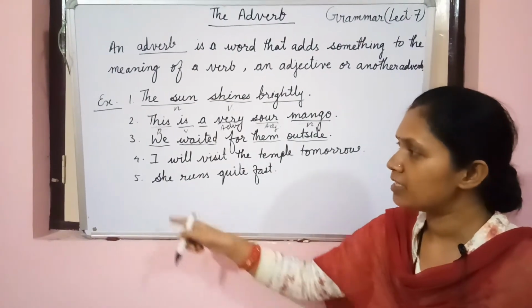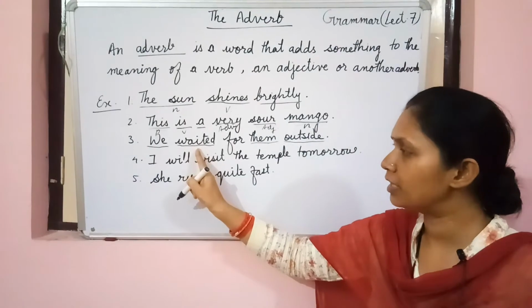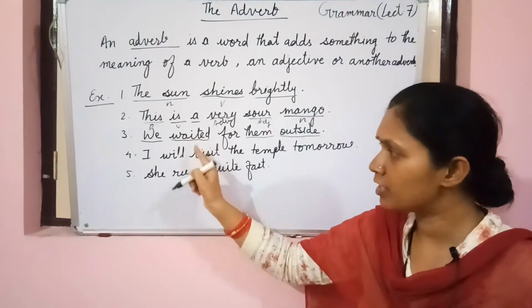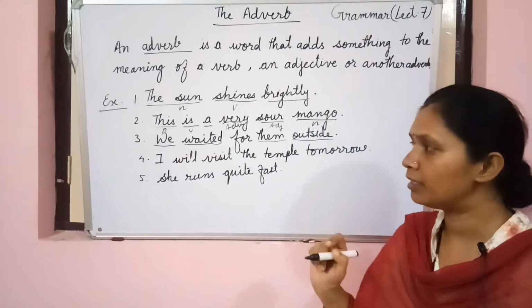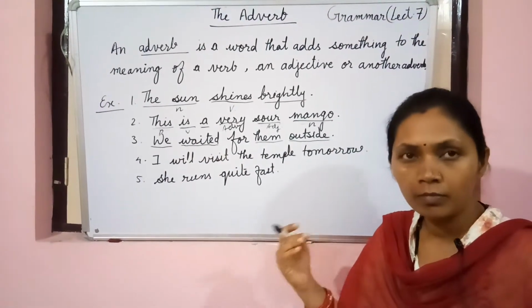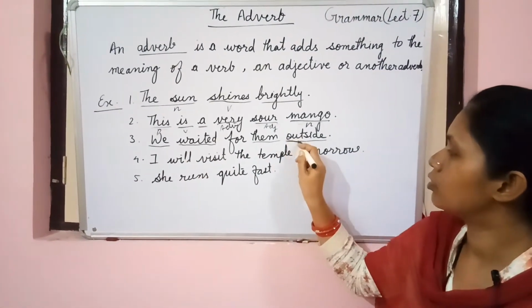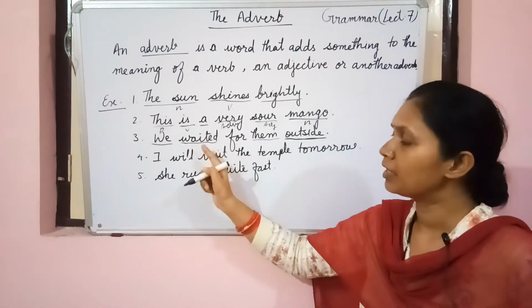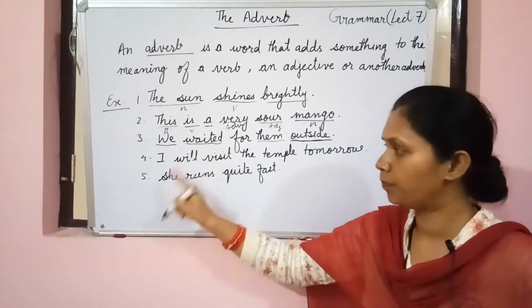Now look at this sentence. You know that this is the pronoun, this is the action word in this sentence, and find out if there is something which is telling about this action. We waited for them outside. Where did we wait for them? Outside. So what is this? An adverb, as this is telling about the place of this action word.